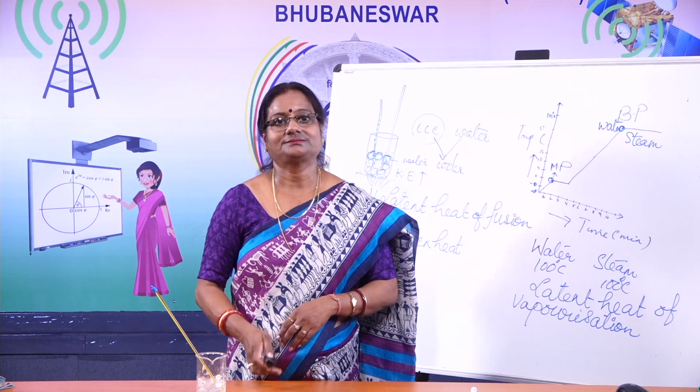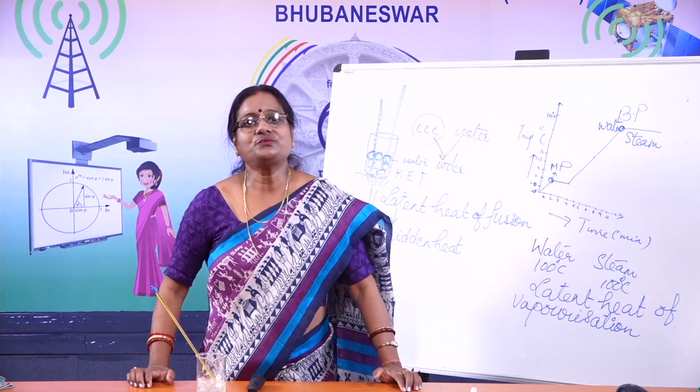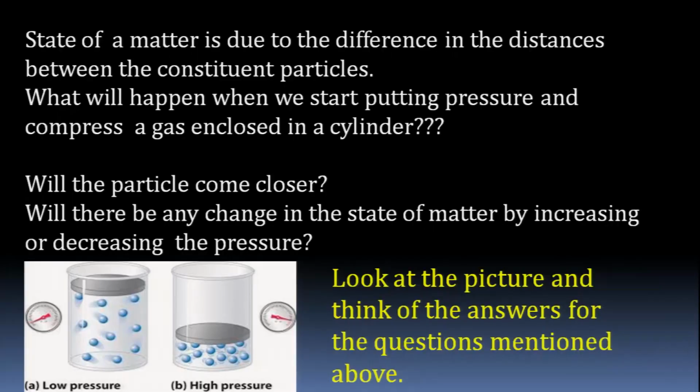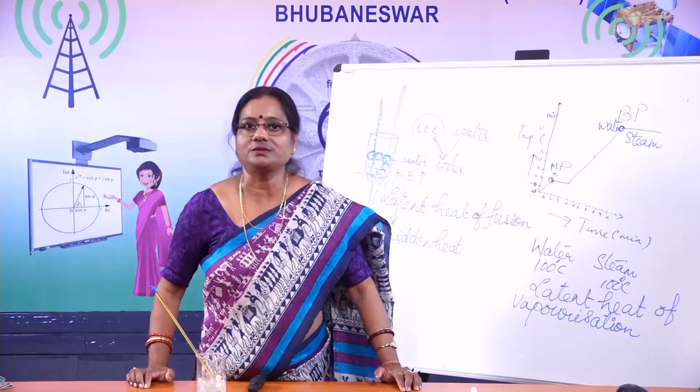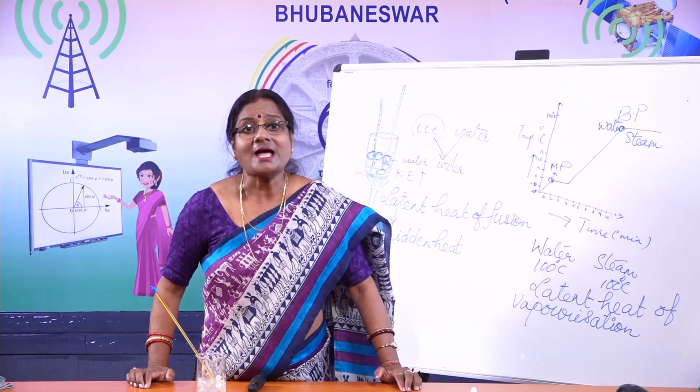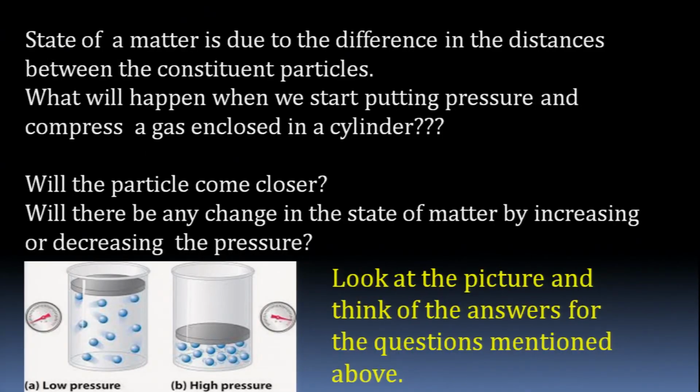Children, state of matter is due to the difference in the distances between the constituent particles. We have discussed that and you know this. What will happen when we start putting pressure and compress a gas enclosed in a cylinder?